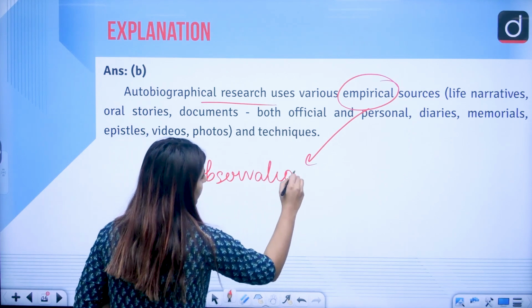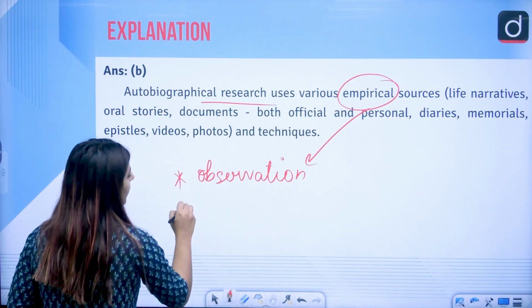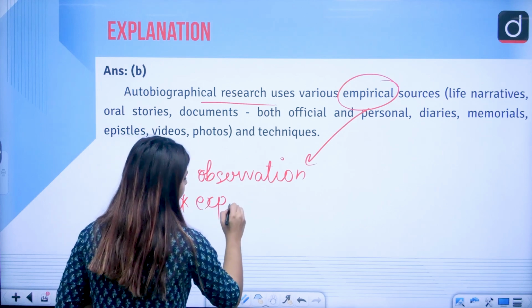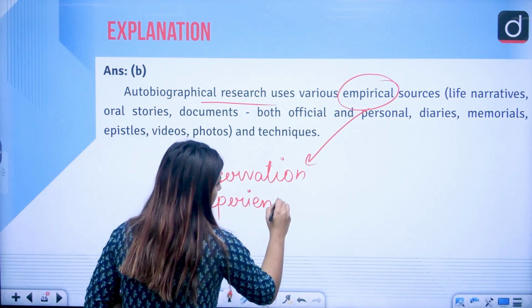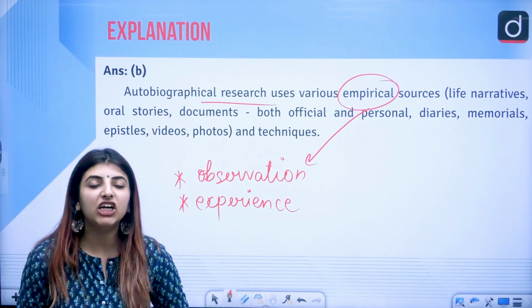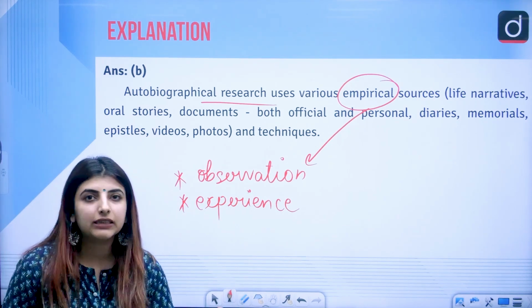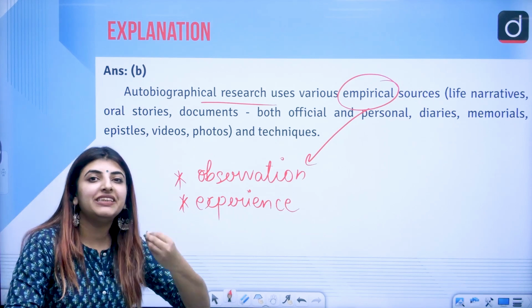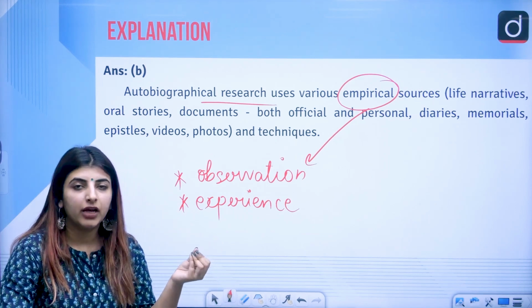Empiricism in itself is a very big branch of philosophy which also deals with how through experience we gain knowledge.